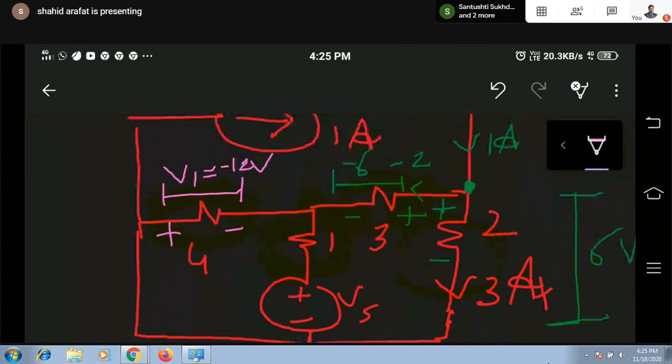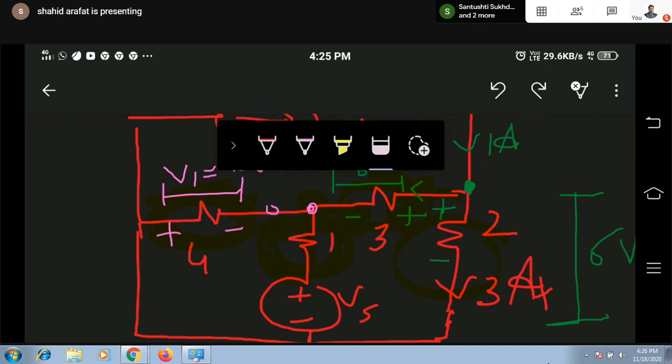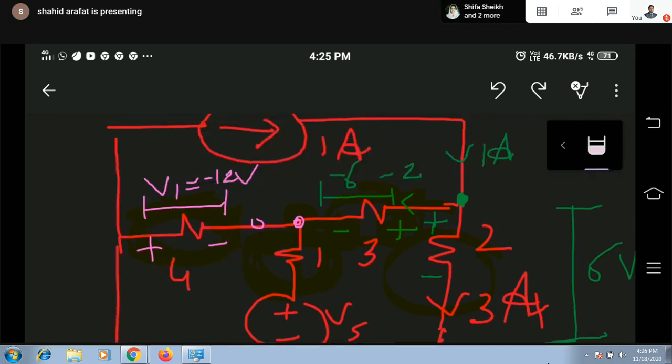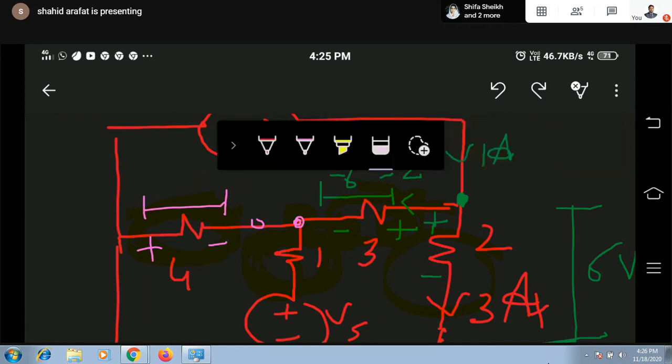Now our target is to find out the voltage across this. We can calculate the voltage across this if we know the current flowing through this branch. How can we get this? At this point, we have 3 branches. If we can get the value of current in 2 branches, the rest of the branch current can be easily calculated by using KCL. We have the value of current through this branch. We can easily find the value of current through this branch because we know the value of voltage as well as resistance. So what is the value of voltage across this 4 ohm? It is -12. Let me write it down as simply -12.